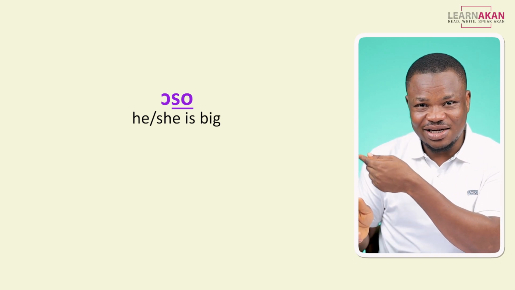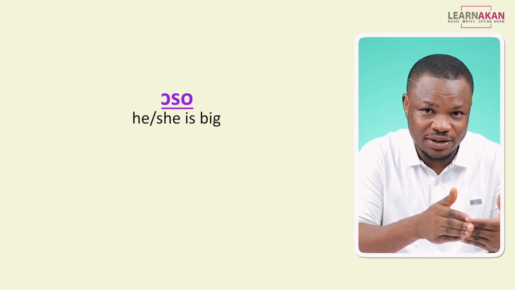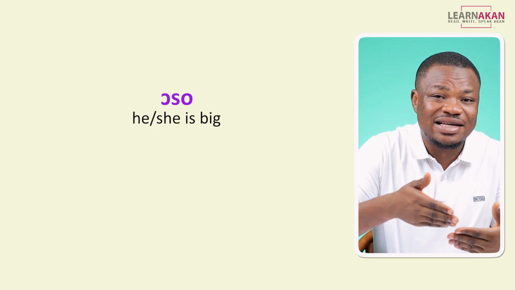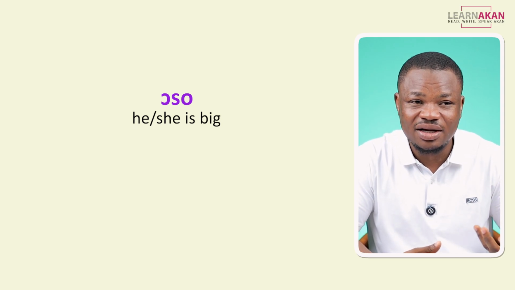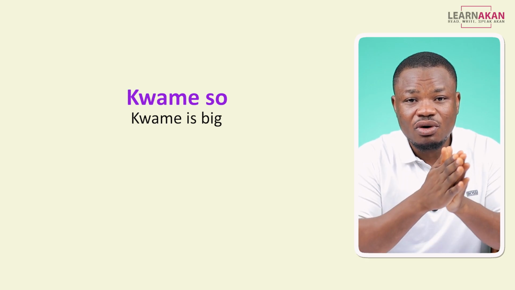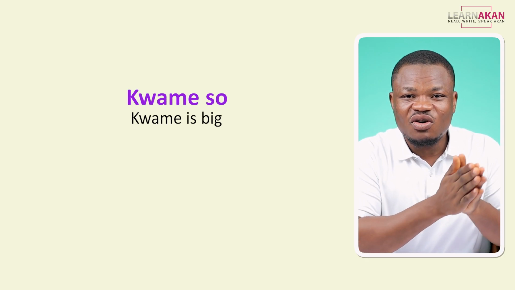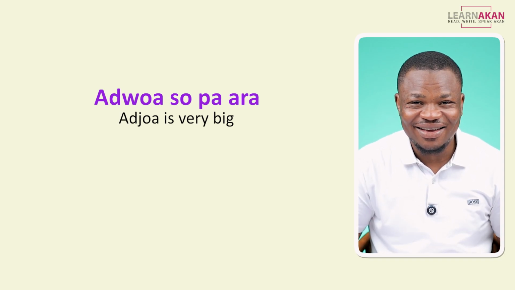Now, since it's a verb, you can see that I attach it to the subject pronoun, right? But if the subject is a noun, so let's say the subject is a name of a person, then I will split it, right? So I would say, for example, Kwame So. Or Adwoa Sopa.